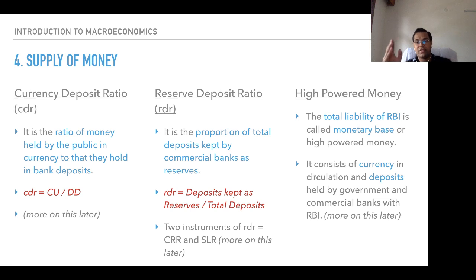And the third one is high powered money. I repeat, high powered money. The total liability of the Reserve Bank of India is called the monetary base or high powered money. What do we mean by liability of RBI? Liability of RBI means RBI provides funding to the government of India.